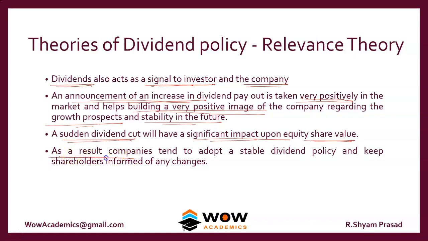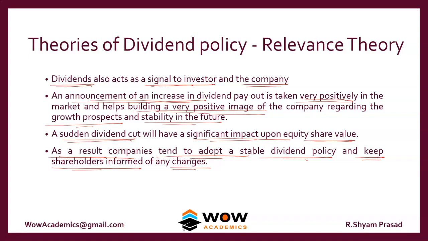So as a result, companies tend to adopt a stable dividend policy and keep shareholders informed of any changes. So what should we do? As dividend also works as a signal to the shareholders, we should send the signals very carefully. Just because we have high profit, we should not give a very high dividend, and just because we have a loss, we should not cut the dividends. We should have a stable policy, and if anything happens suddenly, we have to send a message saying that we are going to reduce the dividend because of these things, and the share price will change accordingly. So dividends act as a signal.